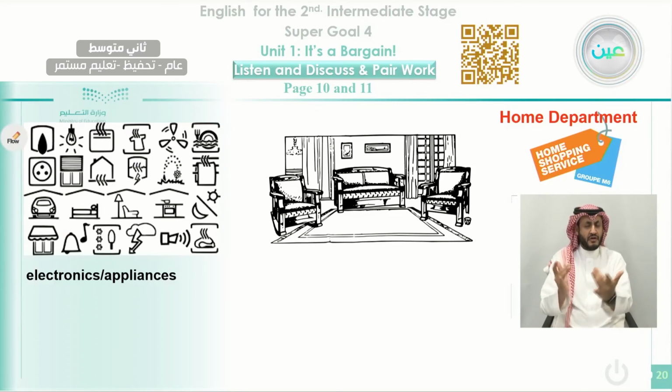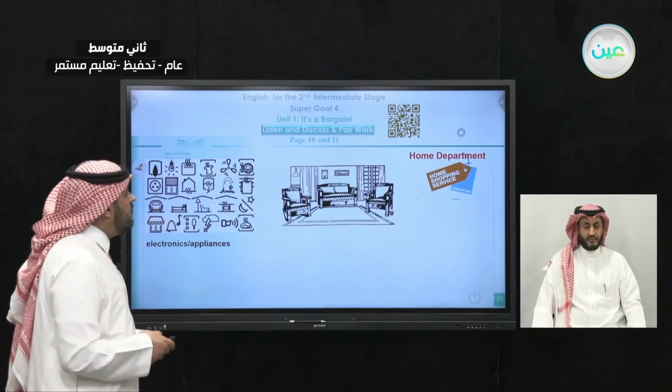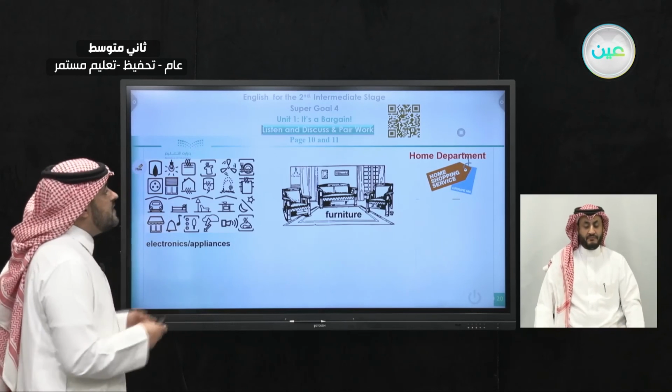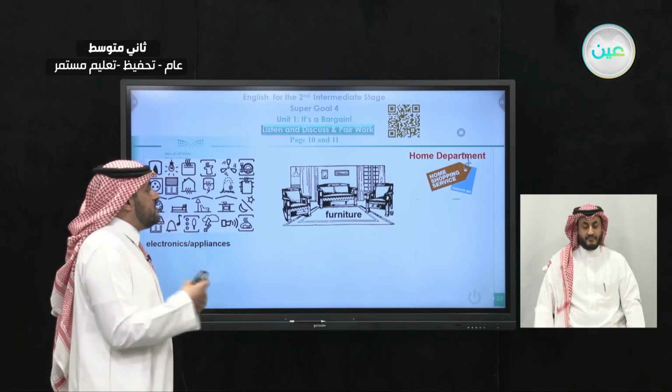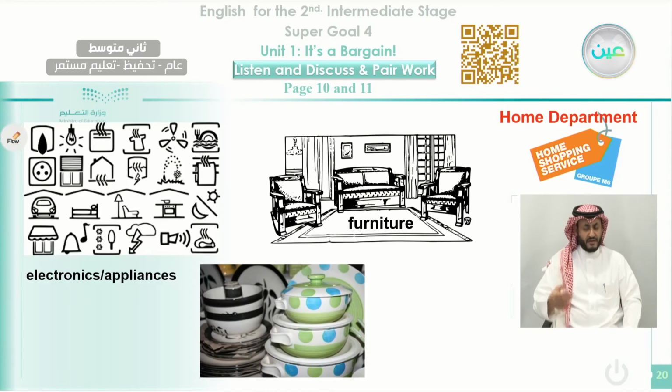And here, what is this? What does this picture indicate, or what can it tell you? What can you find in the home department? We can see some sofas, armchairs, curtains, and some items for the home. We call it furniture. So furniture is one of the items that we can find in the home department. And here, what are they? They are housewares. We call them housewares.